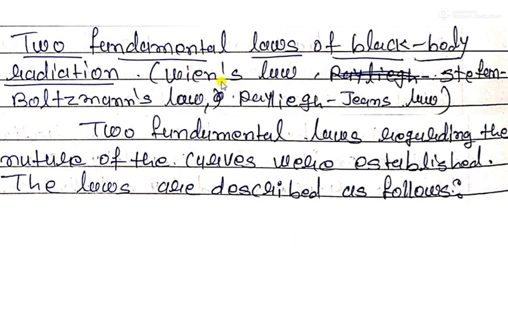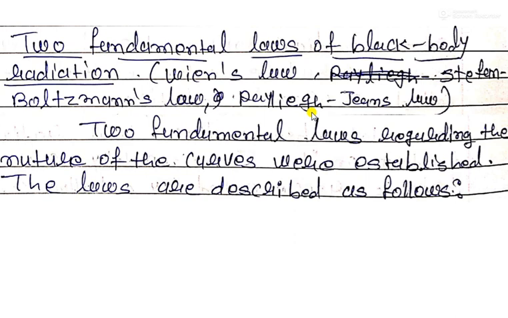These laws indicate the relation between energy and wavelength. A certain wavelength or a certain amount of energy can be calculated for black body radiation or the black body spectra, but for that we have to understand the equations of these different laws.